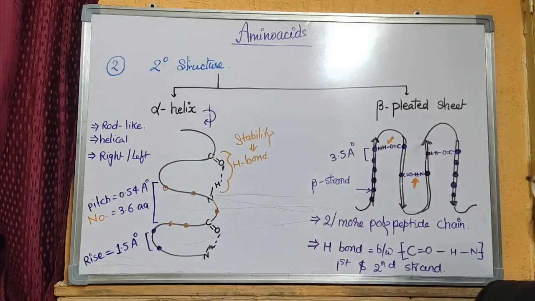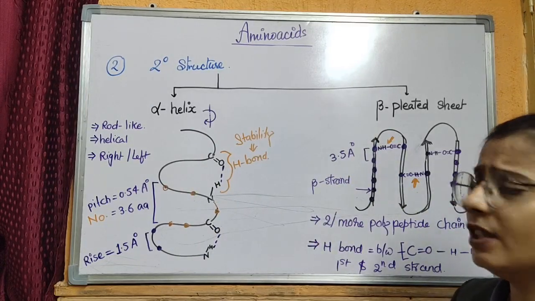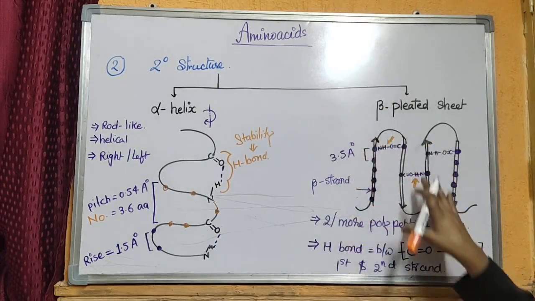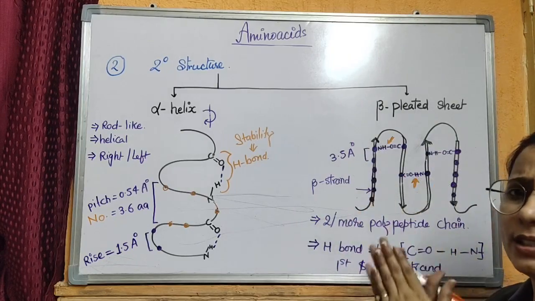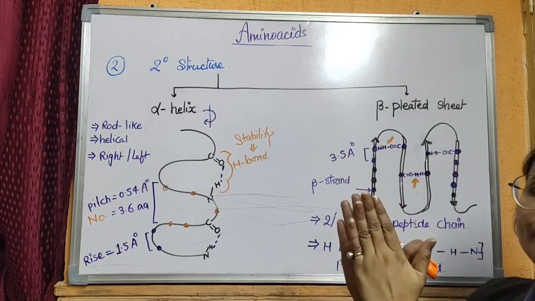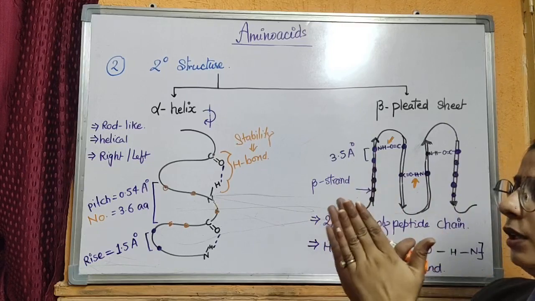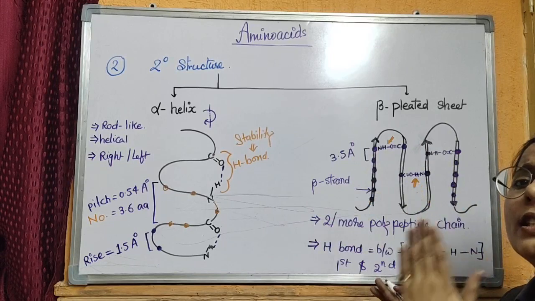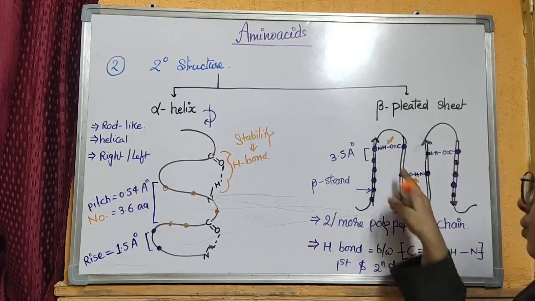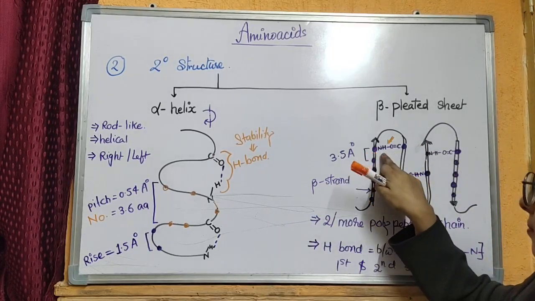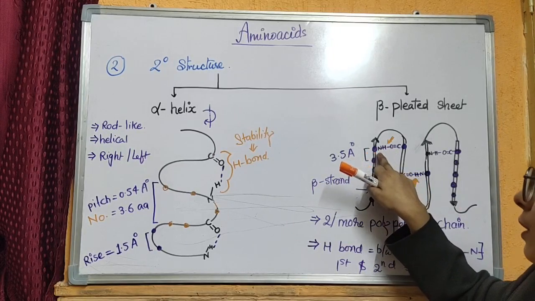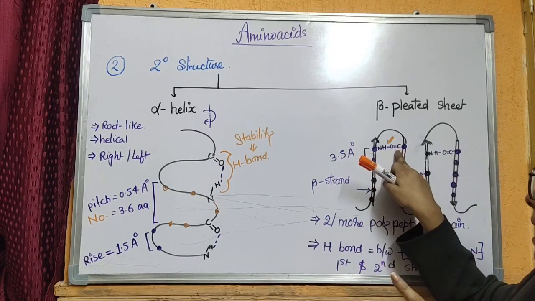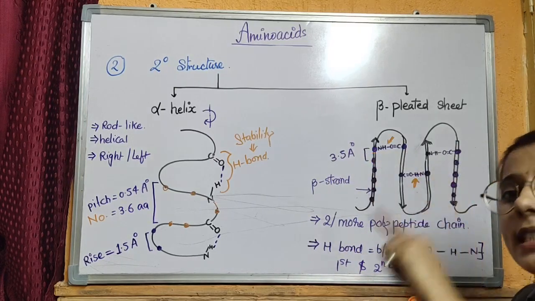Coming to the beta pleated sheet structure, that is also a secondary structure of the protein. Here in beta pleated sheet structure, they form a sheet like structure where more than two polypeptides are arranged serially, and there the beta pleated sheet structure is also stable due to the hydrogen bond formation between the hydrogen of the amine group of one amino acid of one strand and the oxygen of the carbonyl group of the second amino acid of the second sheet.